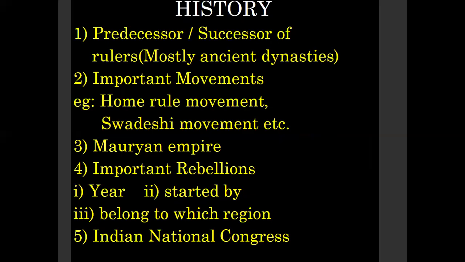So the order is important. Order of rulers is important in history. Next, important movements are also asked. For example, Home Rule movement, Swadeshi movement, etc. You should follow those. Next, questions on Mauryan Empire is also asked.